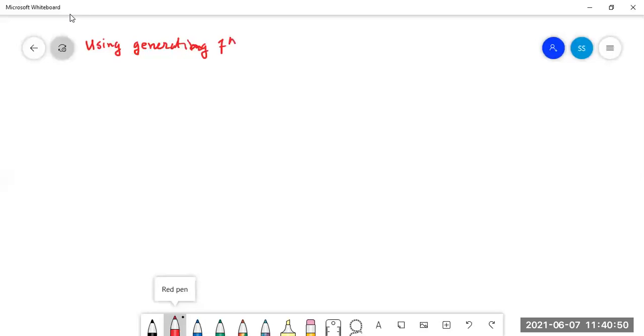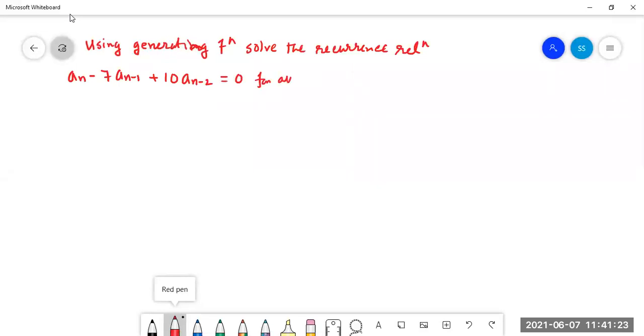Using generating function, solve the recurrence relation, where the recurrence relation is given as a_n minus 7 a_(n minus 1) plus 10 a_(n minus 2) equal to 0 for all n greater than 1, with a_0 equal to 3 and a_1 equal to 3.